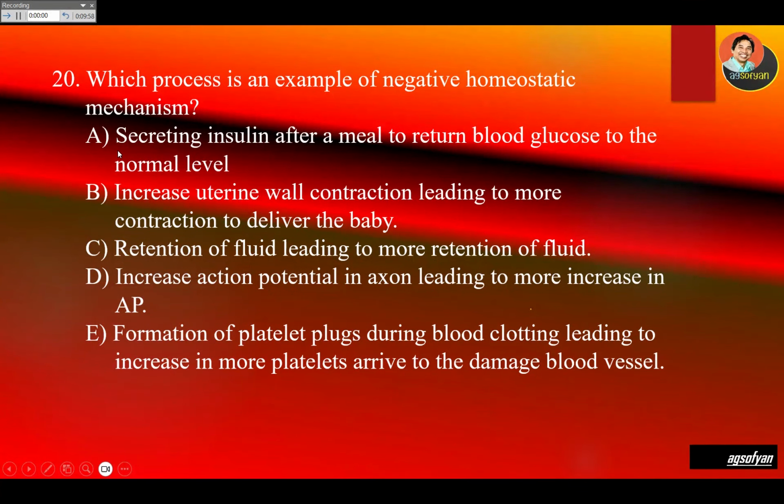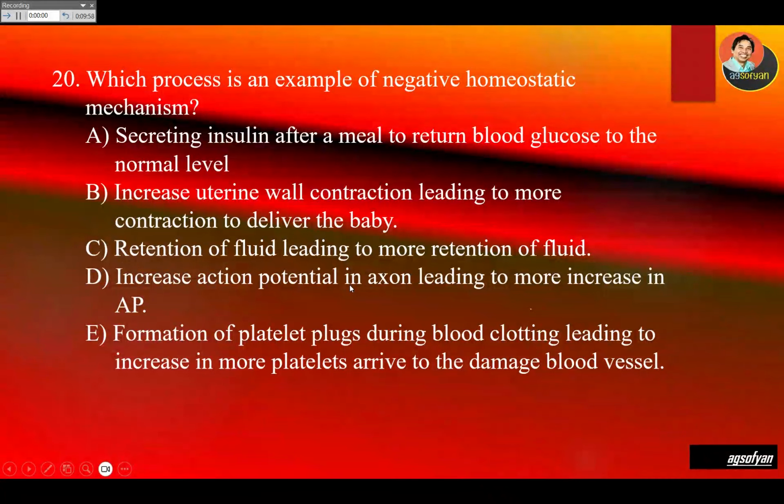A, secreting insulin after a meal to return the blood glucose to the normal level. When we eat, our glucose increases, then we produce insulin to decrease it. This is the correct answer. Look at B, increased uterine wall contraction leading to more contraction, so this is positive. You see more over here, it is positive. C, retention of fluid leading to more, another positive feedback system.